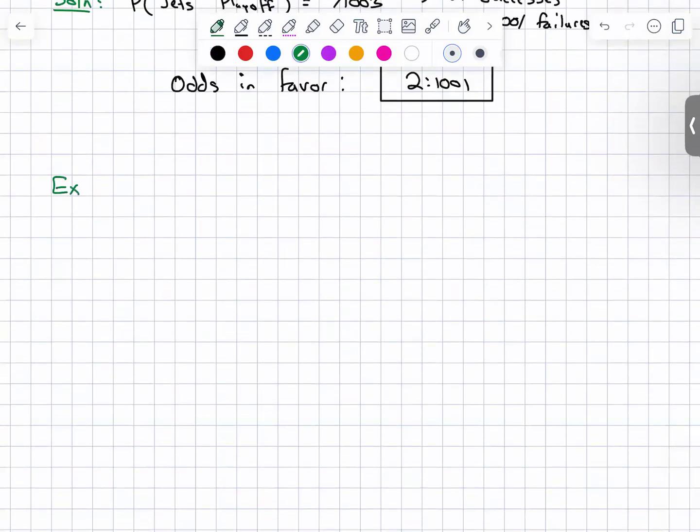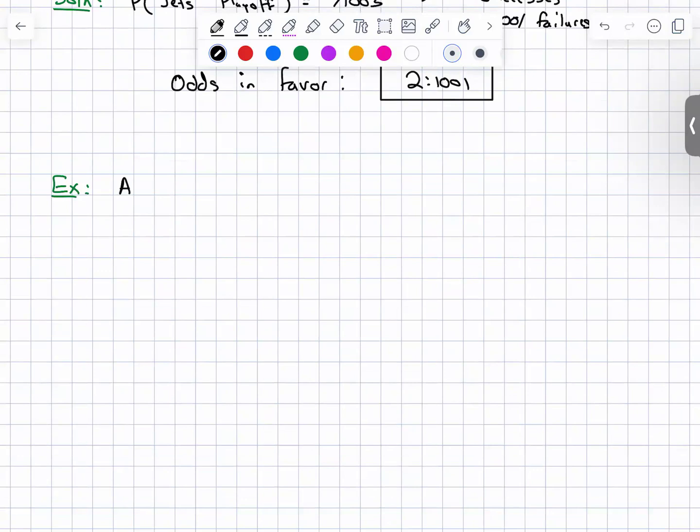Example. A game costs, say, $2 to play, where you roll a single D12.